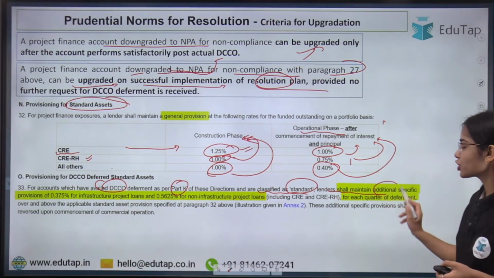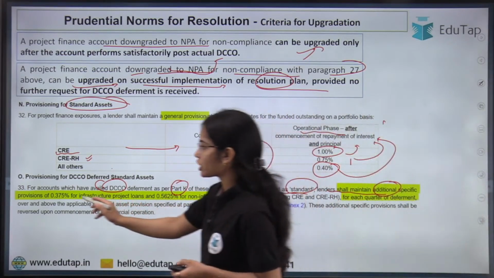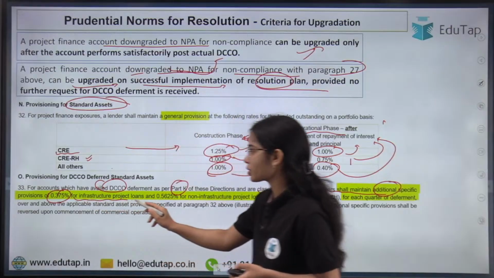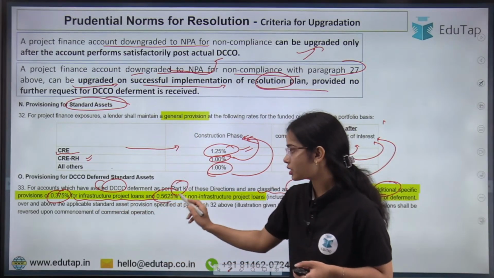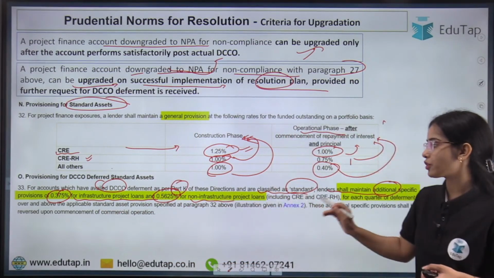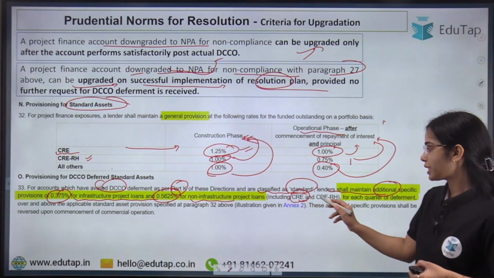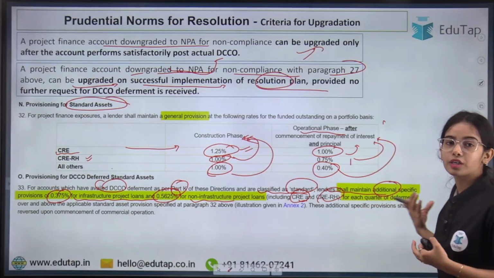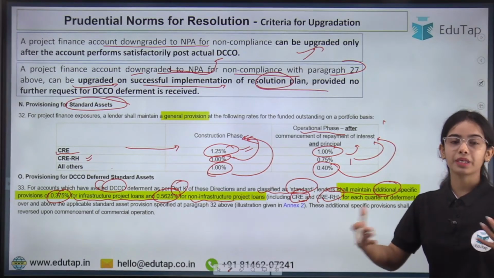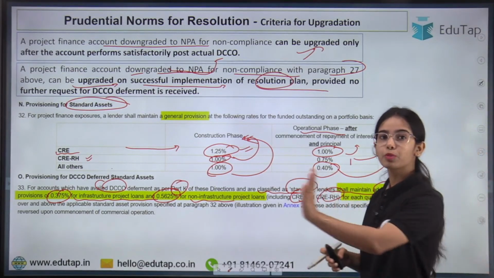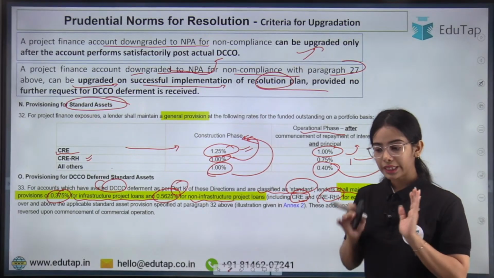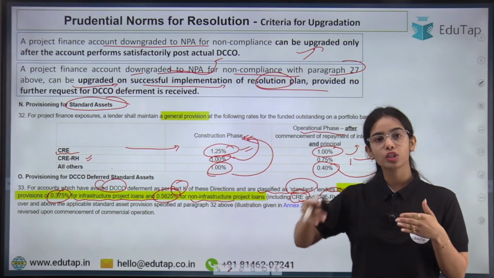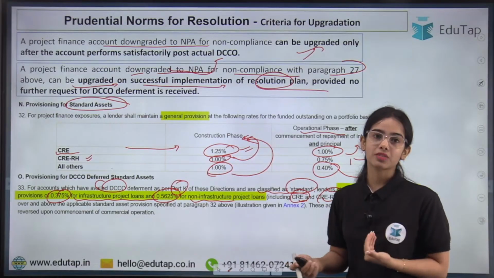The lender shall maintain an additional specific provision of 0.375% for infrastructure project loans and 0.625% for non-infrastructure projects like commercial real estate and commercial real estate residential property, for each quarter of the deferment. So if the date is being pushed forward, for all the quarters, the banks will have to maintain extra provisions.